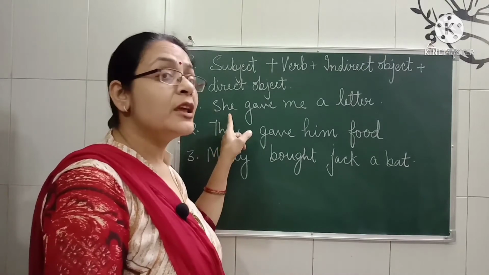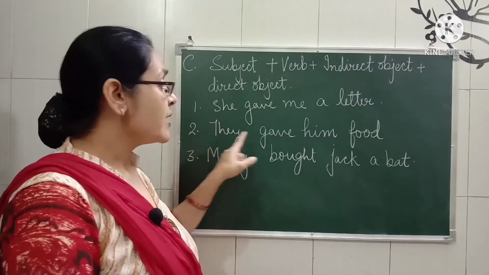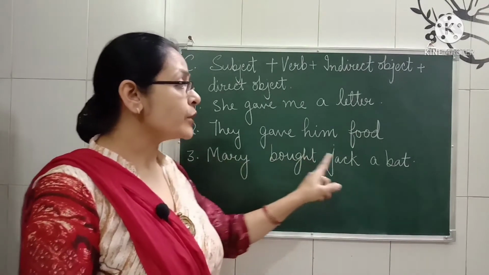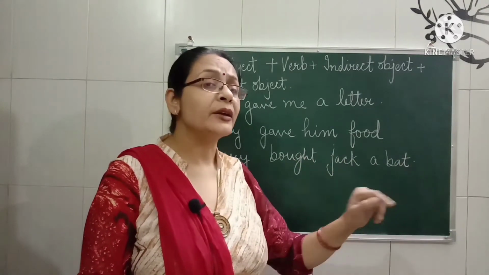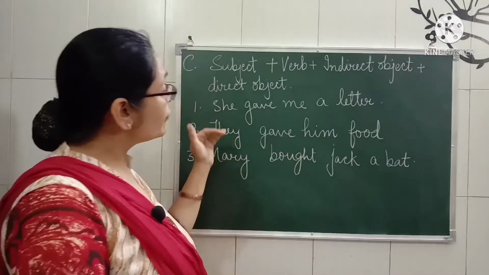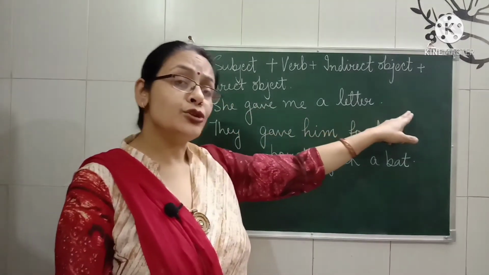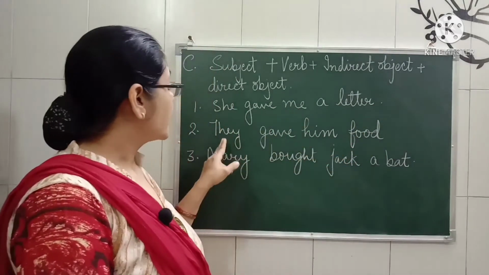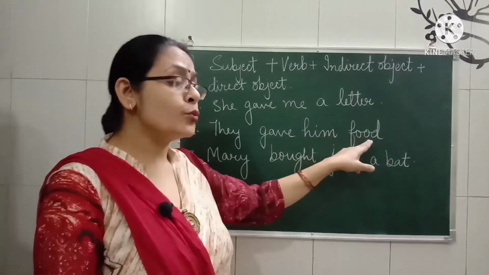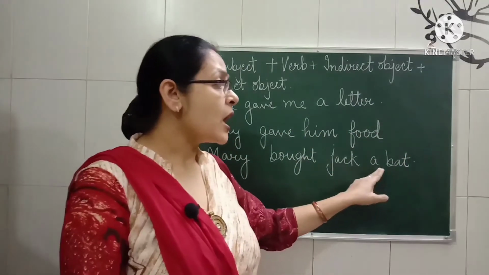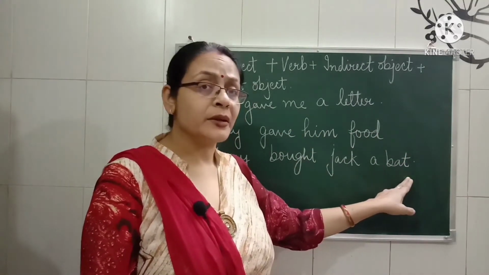She gave me a letter. They gave him food. Mary bought Jack a bat. Now here it could also be like this: she gave a letter to me, they gave food to him, and Mary bought a bat for Jack.